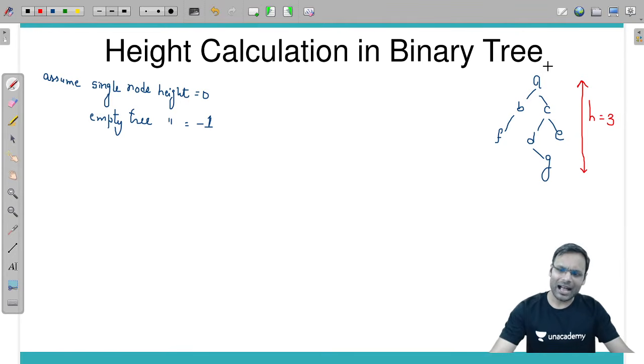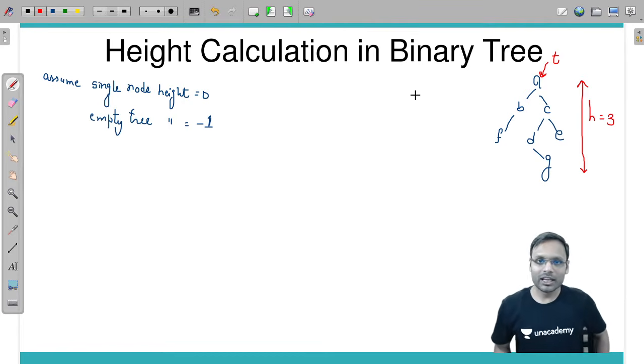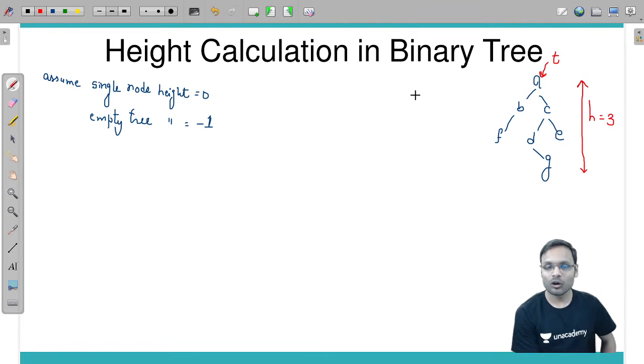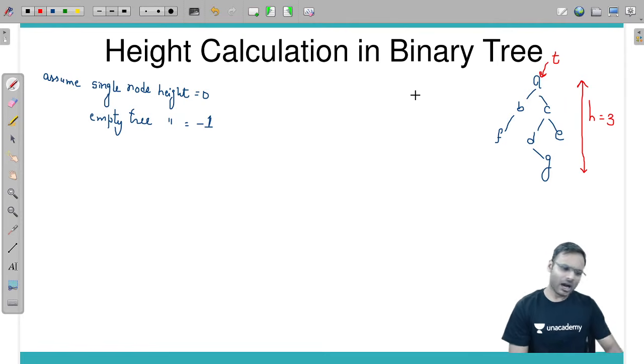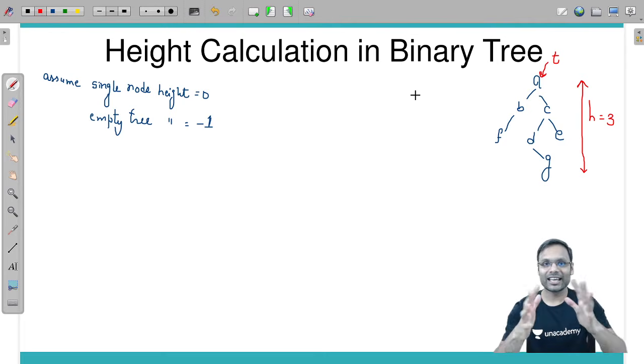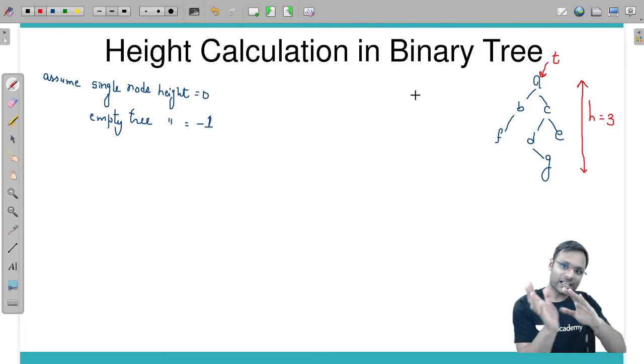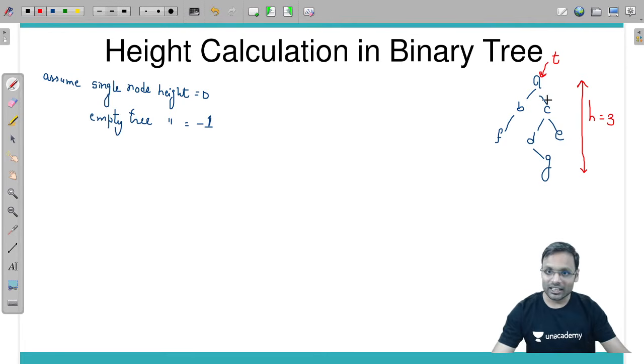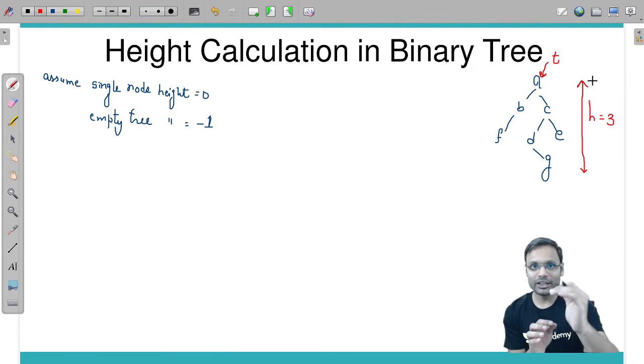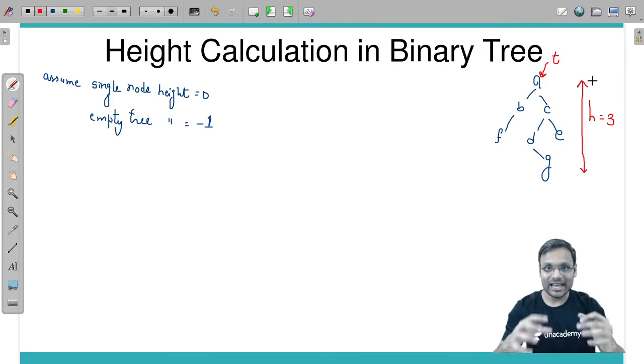Now, if I have passed only the root of this particular tree to your algorithm, how can my algorithm initially see which side will have more height, the left side or the right side? Just because whichever side has more levels or more height, that will affect my final height of the tree.